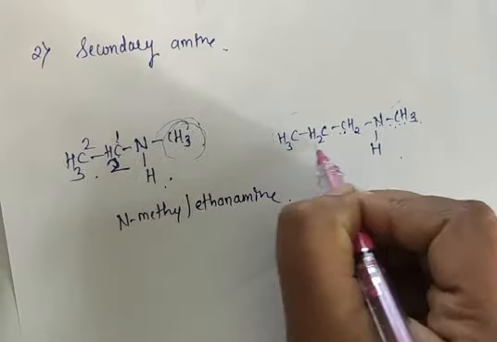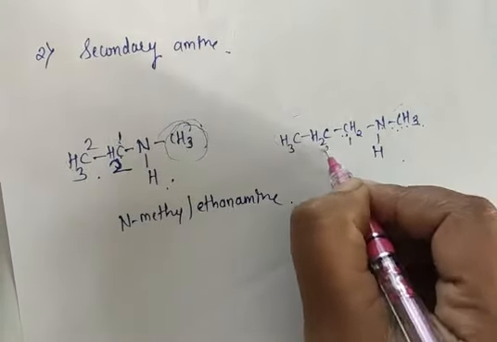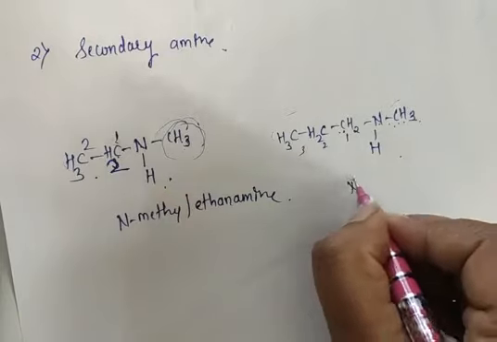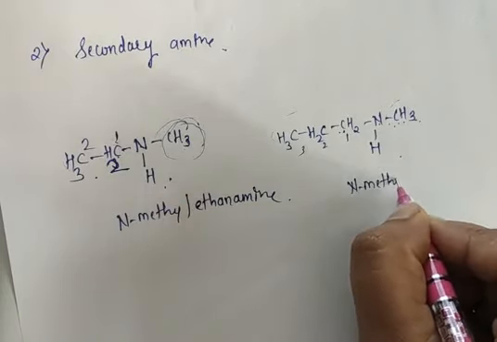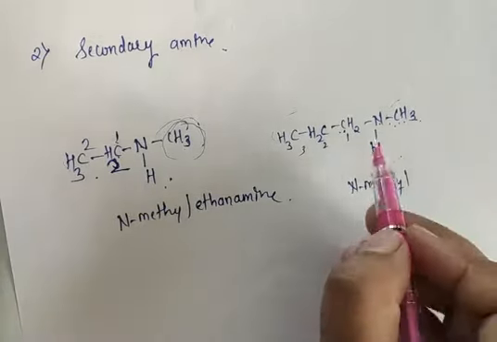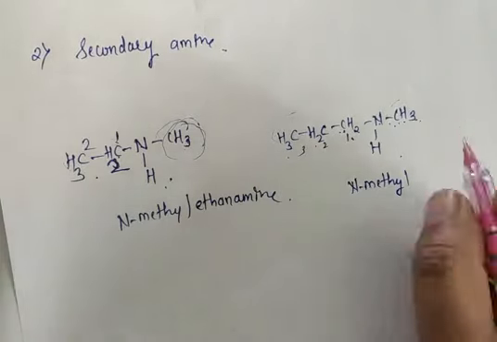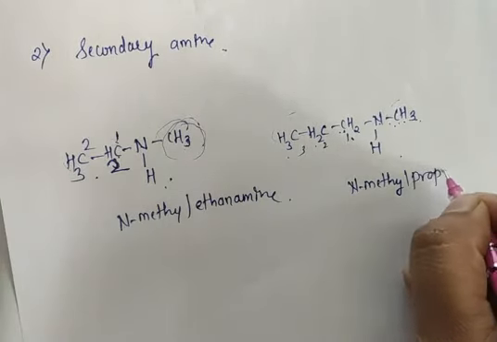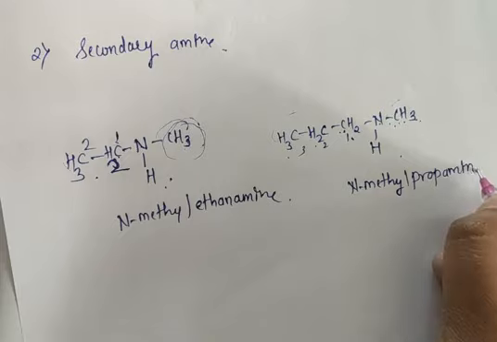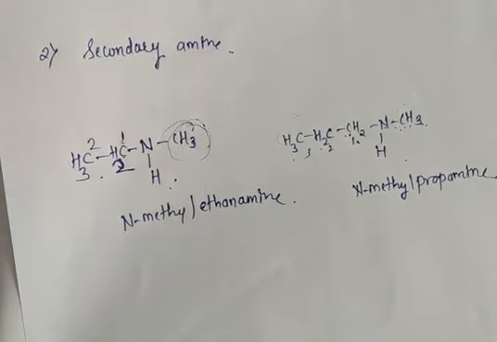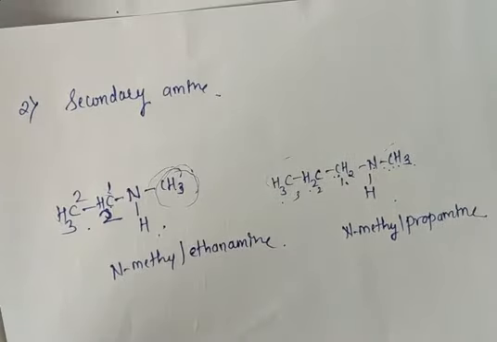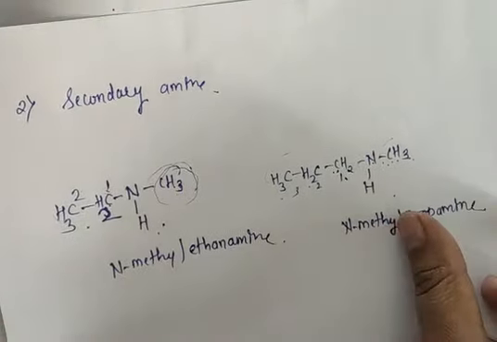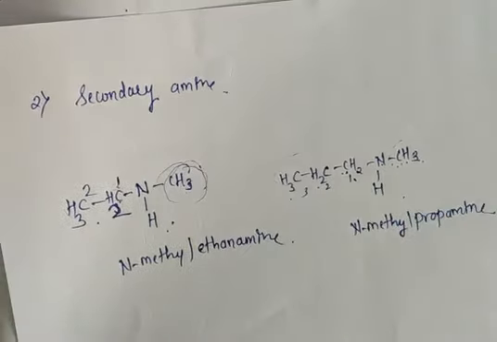So I am getting here, this is your longest chain, 1, 2, 3. So N-methyl, total 3 carbons. So propanamine. You have to write the name like this, N-methyl propanamine. So this is about your secondary amine.